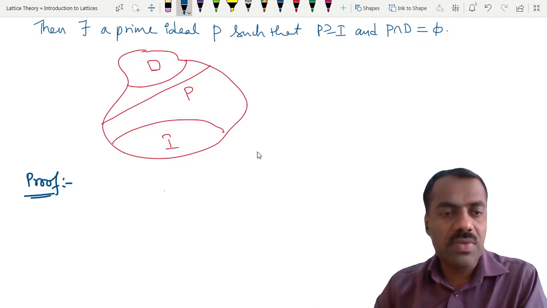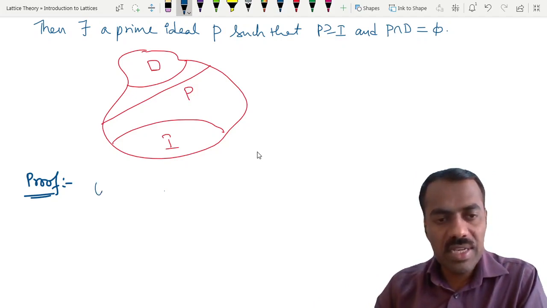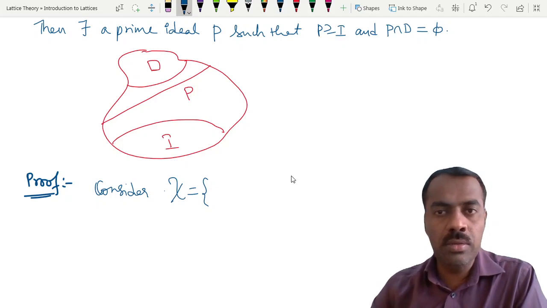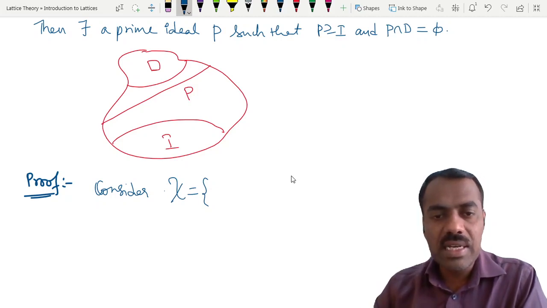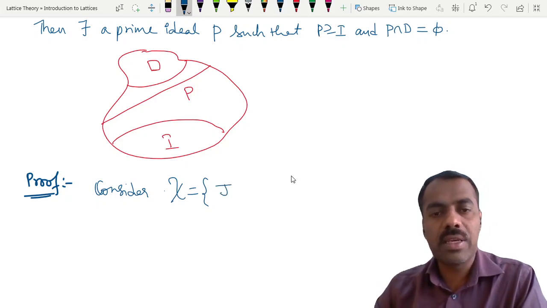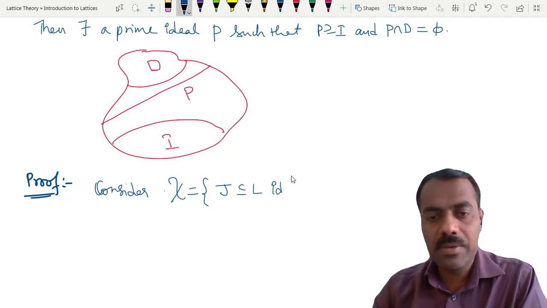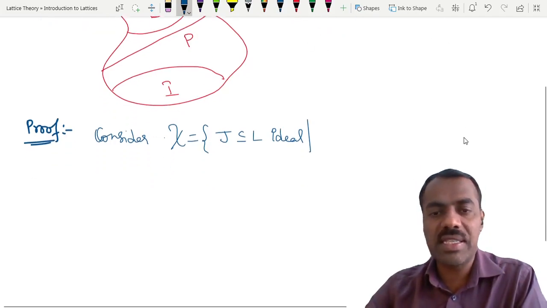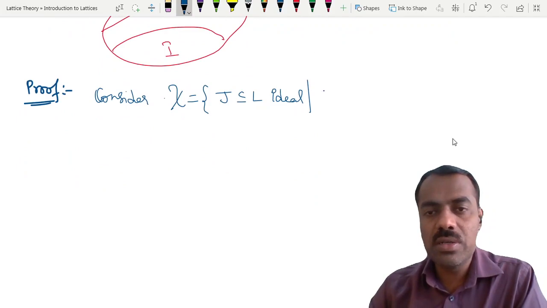Okay, so we will start with, consider chi, which is nothing but, what should be our set? You take J, an ideal of L, such that J contains I and J intersection D is empty.